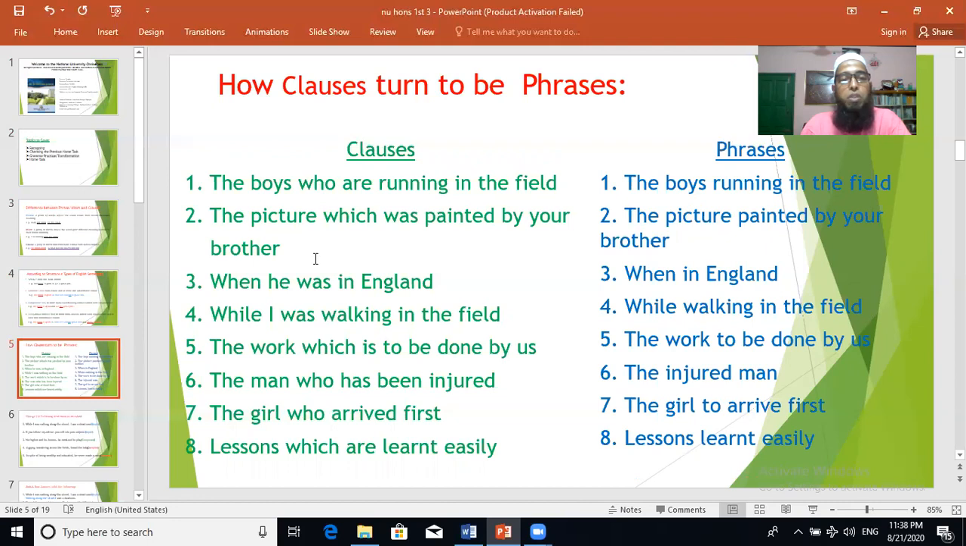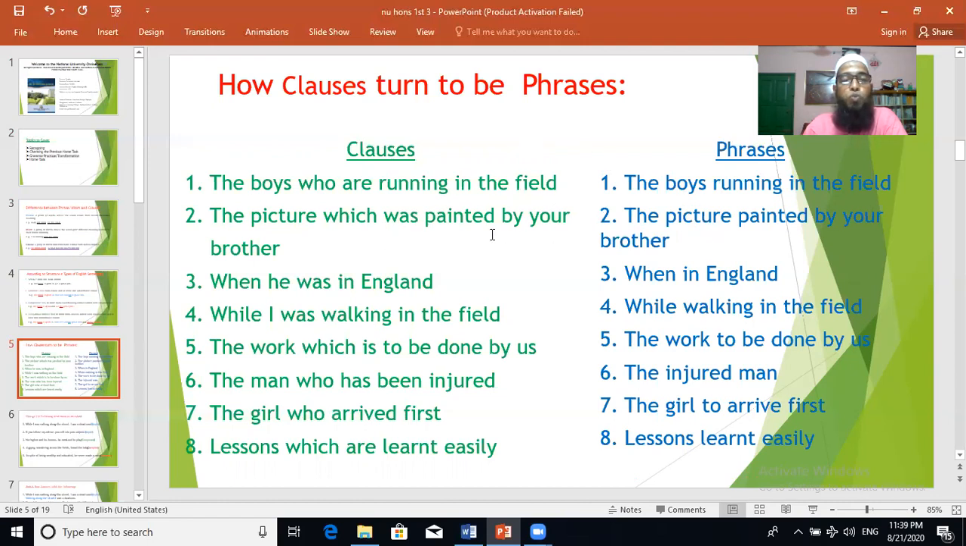Here are some examples. You have to do more practice of these clause and phrase. Classification of clauses: subordinate clause is classified as adjective clause, adverbial clause, and noun clause. And on the other hand, phrase is also divided in several types like noun phrase, adjective phrase, adverbial phrase, prepositional phrase, participial phrase. So those things you have to learn from any good grammar book that is available at your hand.